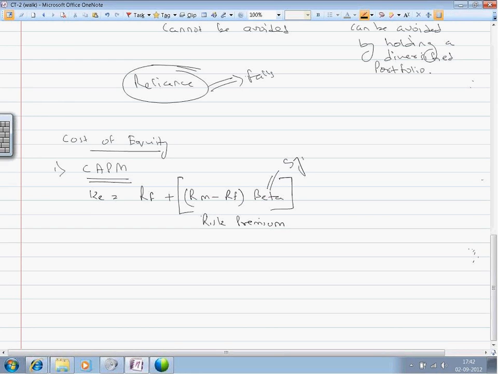Beta measures the systematic risk based on the performance of the market, and thus beta measures the systematic risk of the stock. Therefore, beta can be in various ranges.